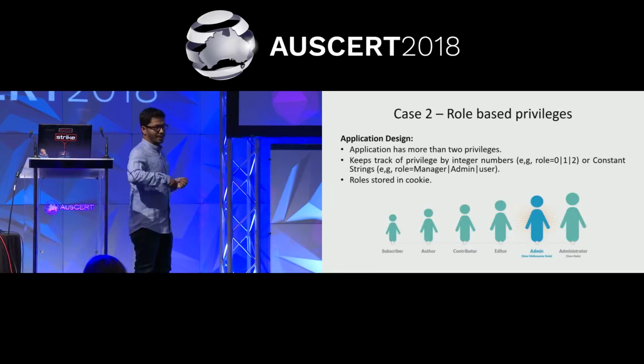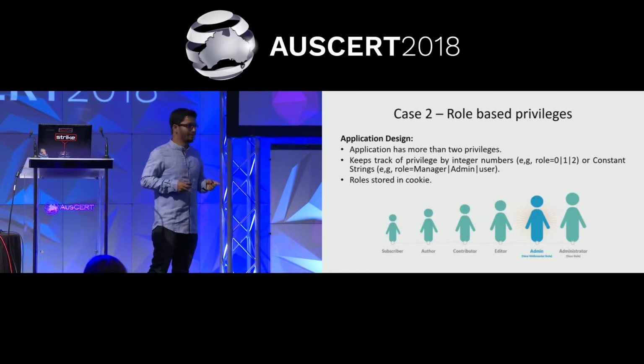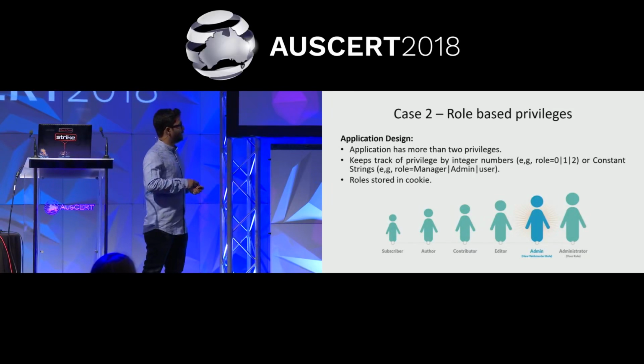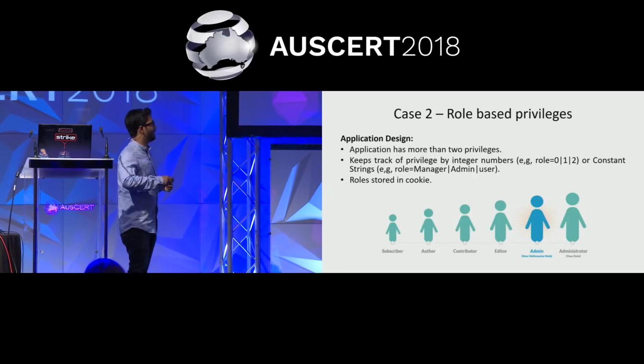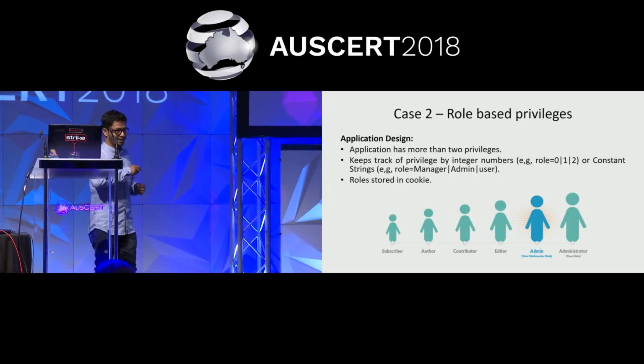So how to maintain the different roles in such applications is, it can either use integers, 0, 1, 2, 3, 4, like that, where 0 is super admin, 1 is admin, 2 is contributor, and so on. Or there will be some constant strings like role equal to manager, role equal to admin, role equal to user. In this specific application, all these roles were stored in cookies. So this was the entry point for me to find the vulnerability.